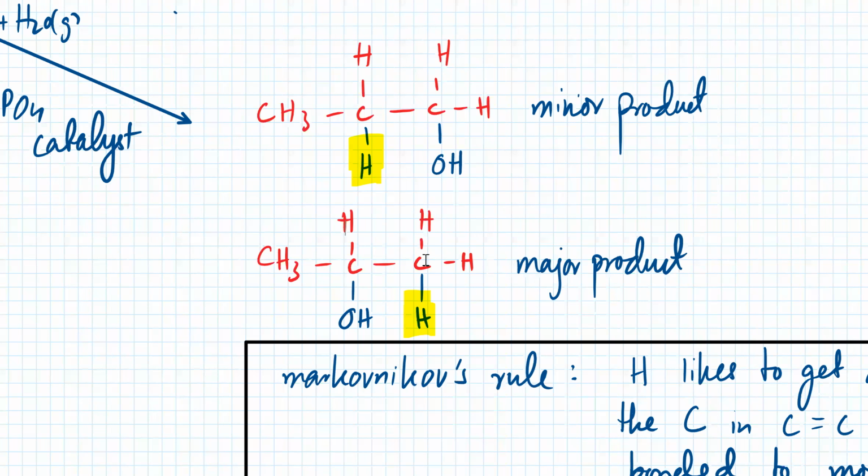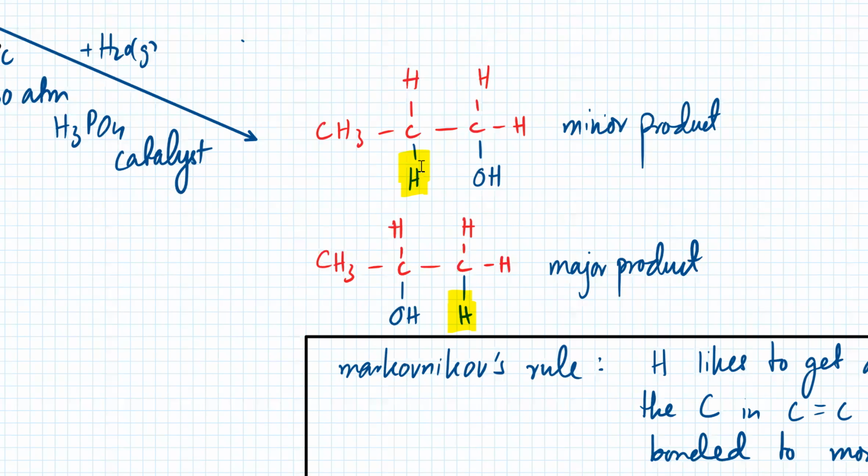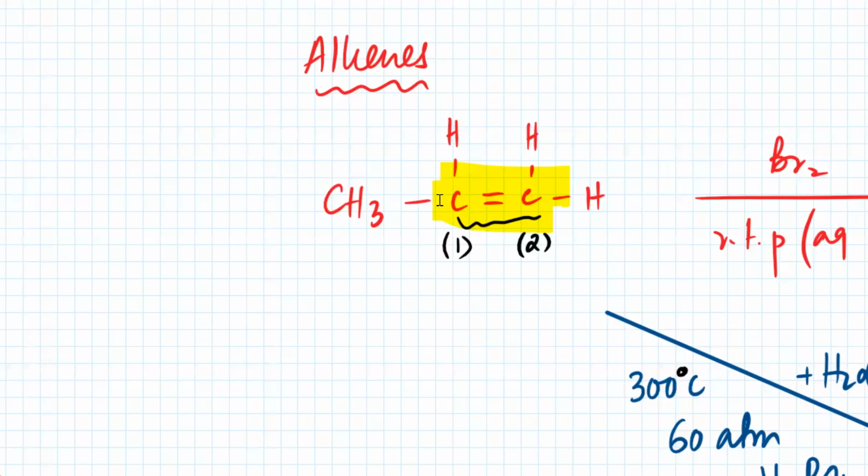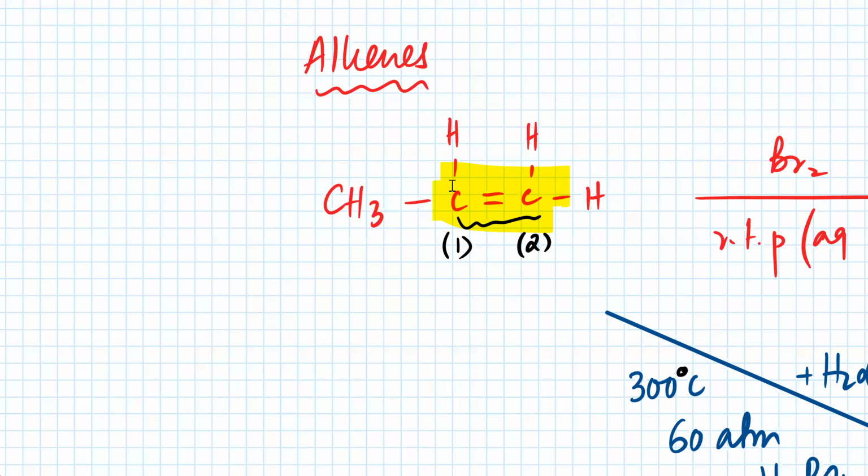This carbon has two H already, so it's already bonded to more H atoms. So H likes to go to the carbon that's already bonded to more H atoms. This H over here is bonded to a carbon that's only bonded to one H. So when you decide where H would go and where OH would go, which one will get H and which one will get OH? The H would more likely go to the carbon that's bonded to more H atoms. Is that clear?